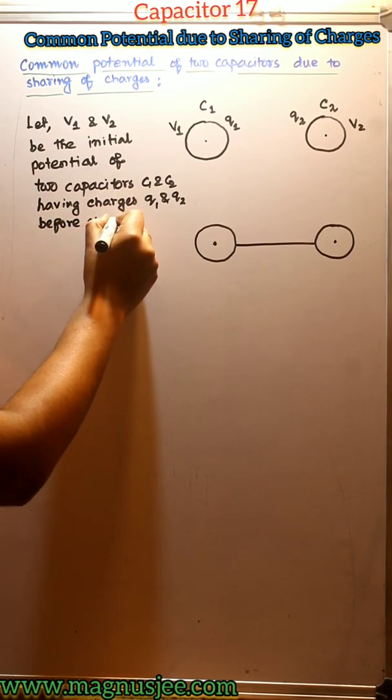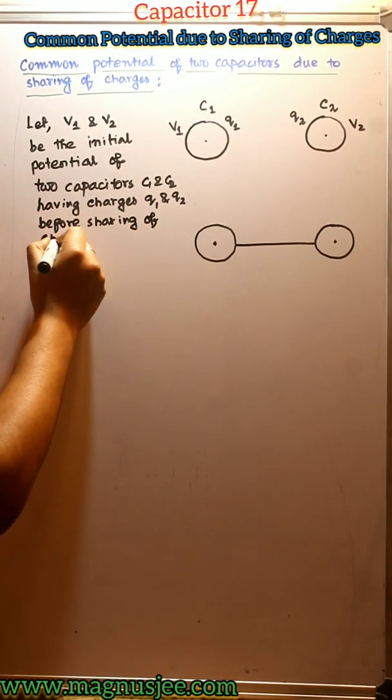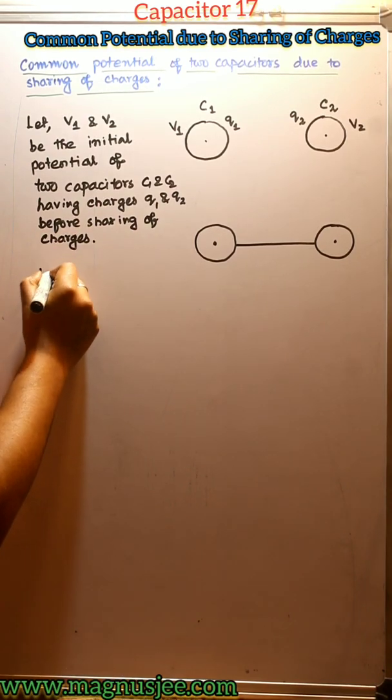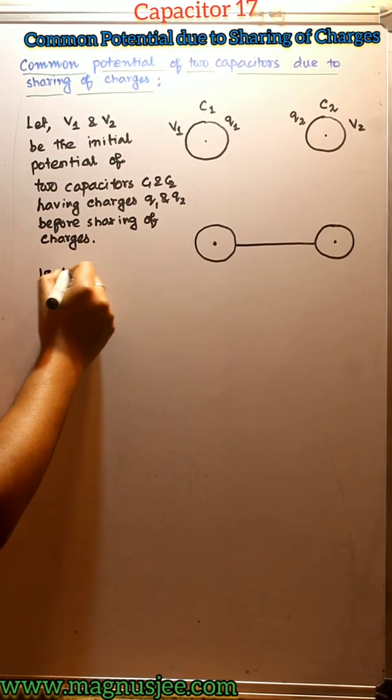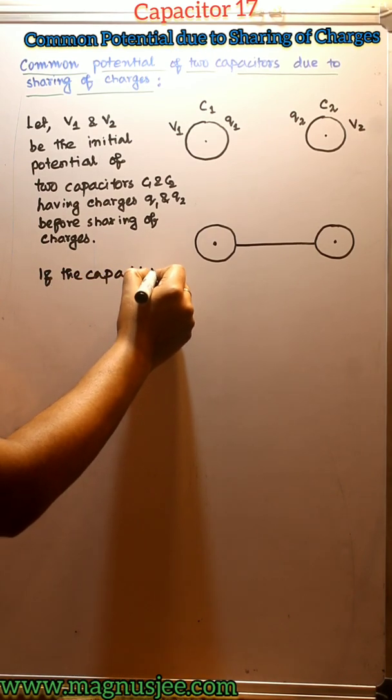Before sharing of charges, two capacitors of capacitances C1, C2 have charges Q1, Q2.